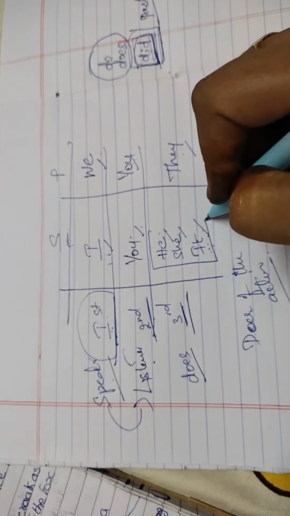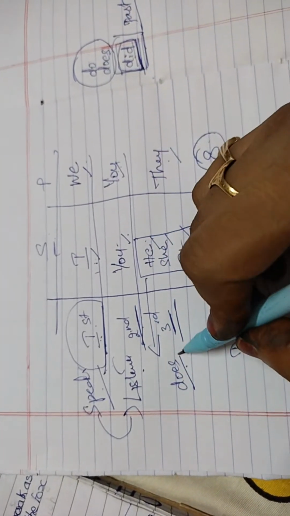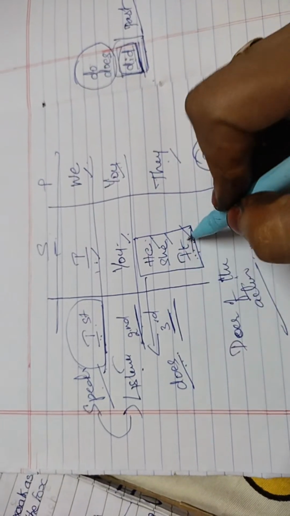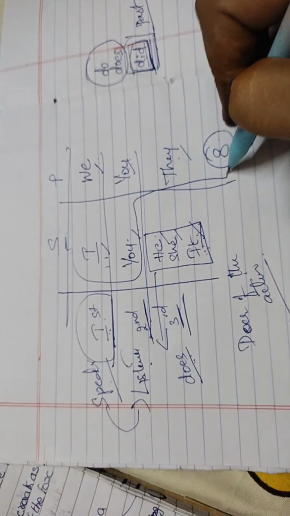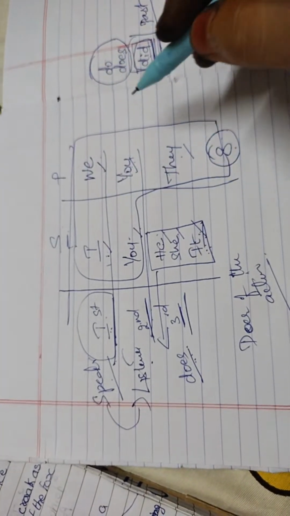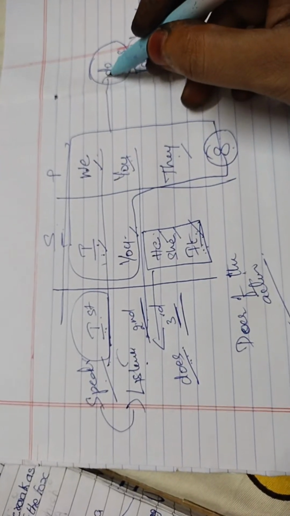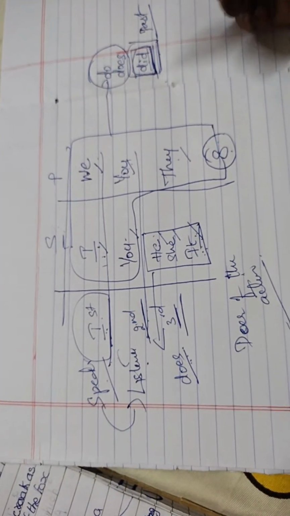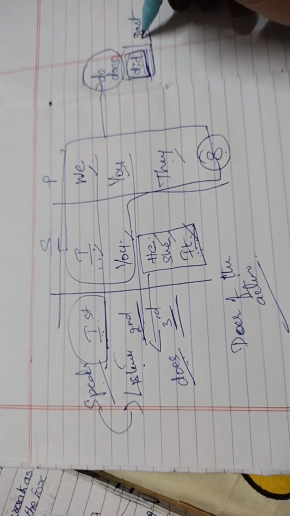For he, she, it, we are supposed to pick does. He does, she does, it does. But for the remaining, I, you, we, they, we need to pick do. Clear? That is among do, does, did.